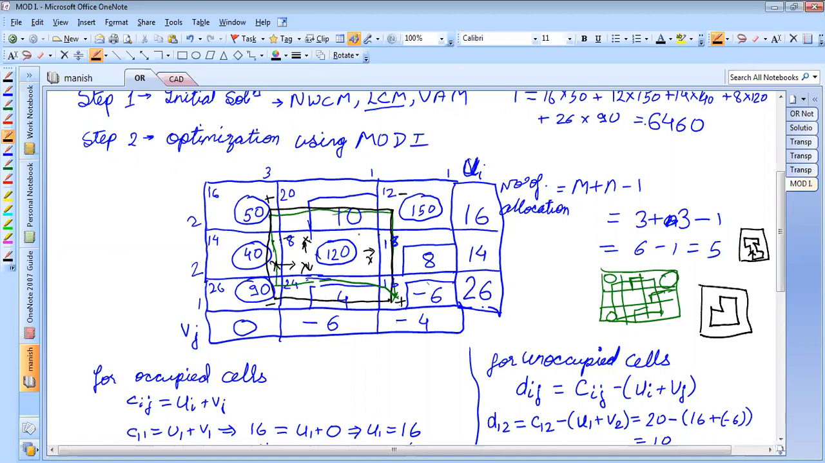Okay. Okay, sir. I'll repeat it once again. Sir, I am not getting this minus 6, sir. Why we are considering maximum minus 6?